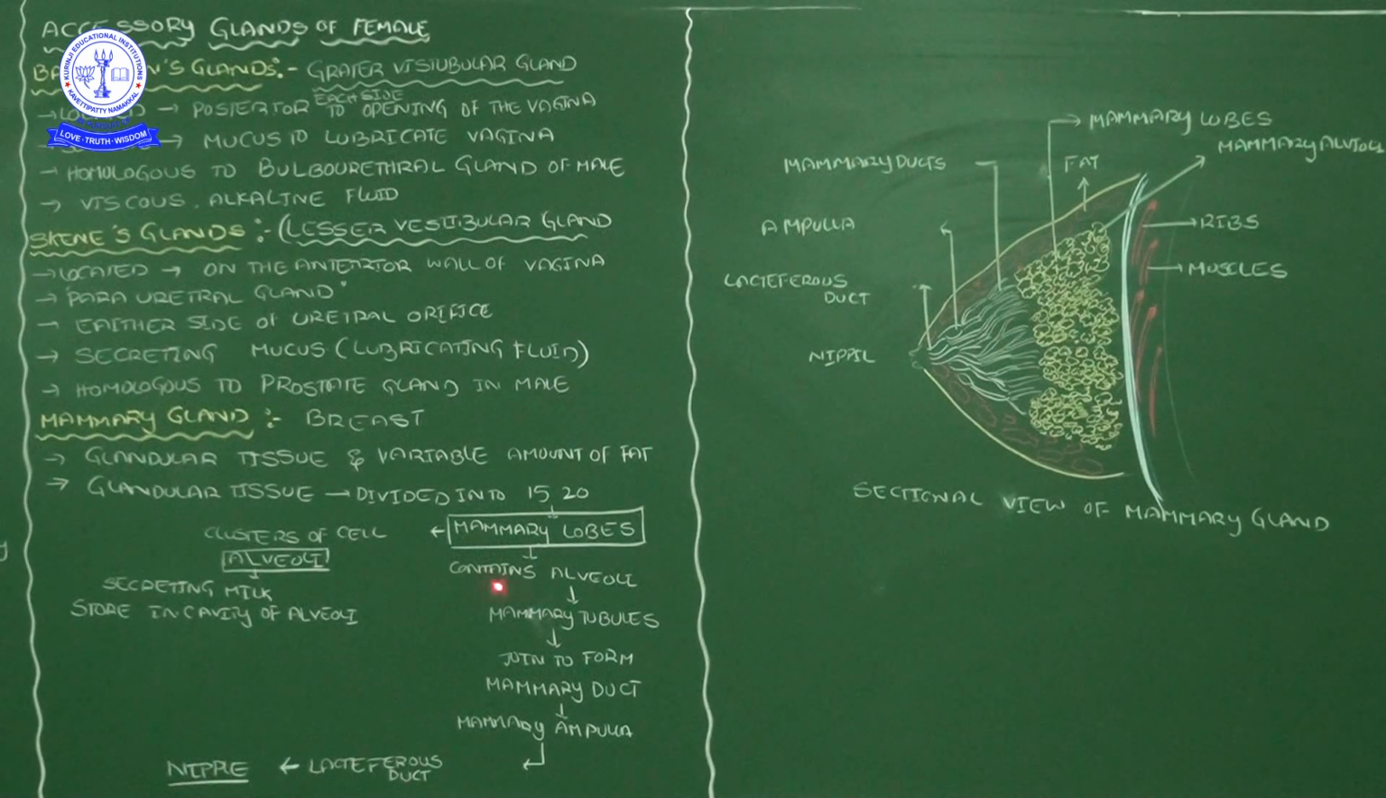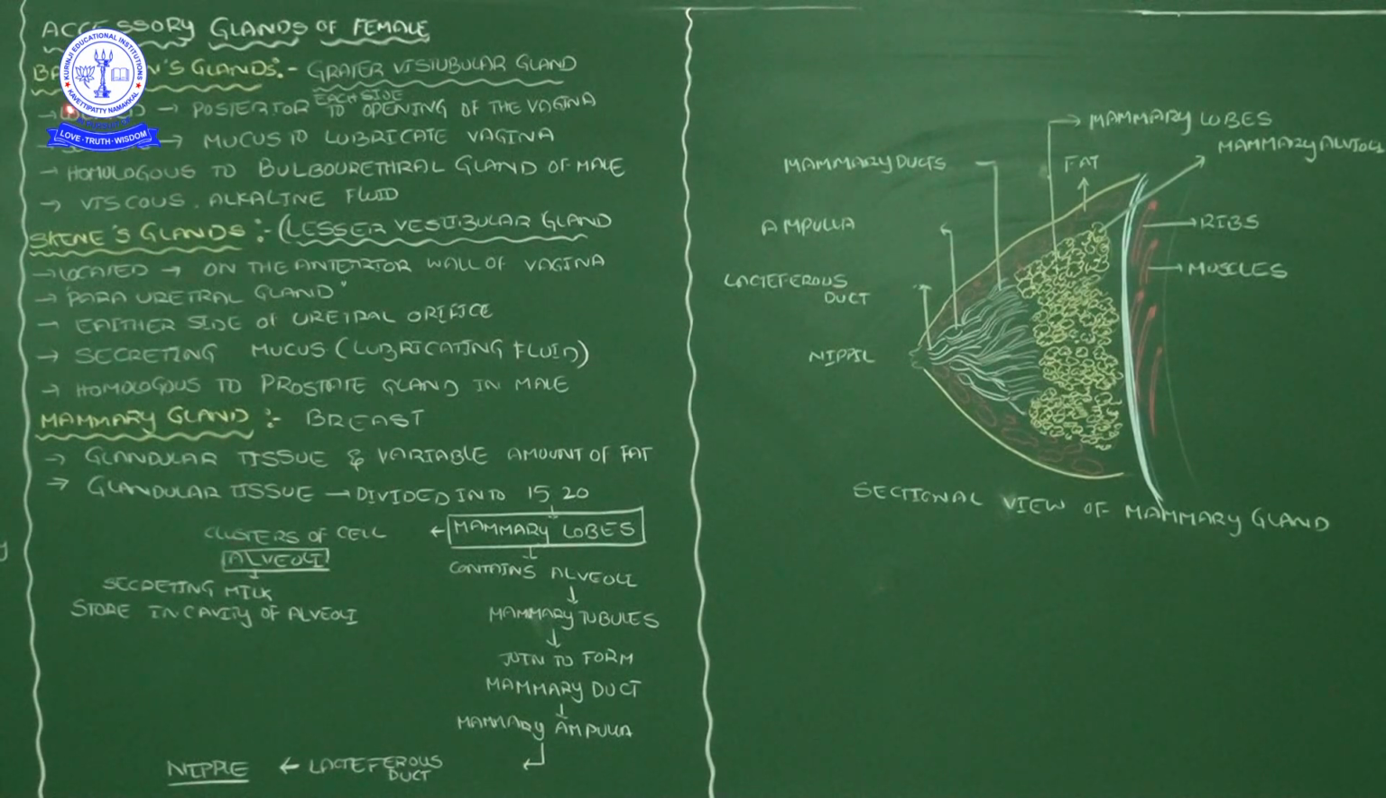Then from the mammary lobules and alveoli, minute tubules arise. Those tubules we call mammary tubules. The mammary tubules join together to form one wider duct, that is the mammary duct. The mammary duct leads to the next part, also a duct, the mammary ampulla. The mammary ampulla opens into the big, wider duct with a lumen, that is the lactiferous duct. That lactiferous duct opens at the nipple structure. Okay, these are the mammary glands.